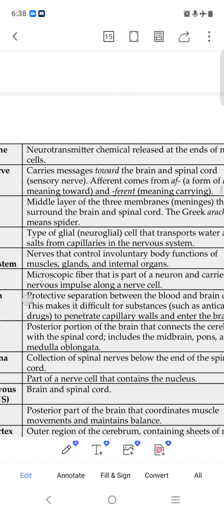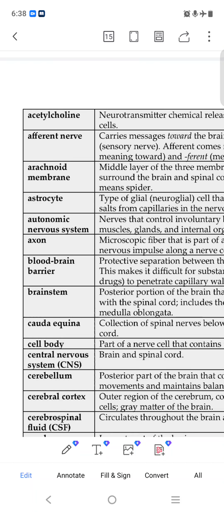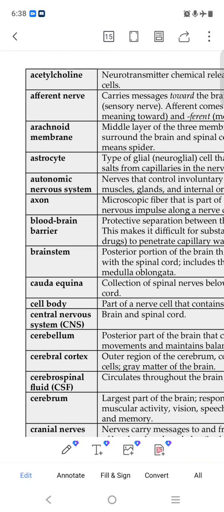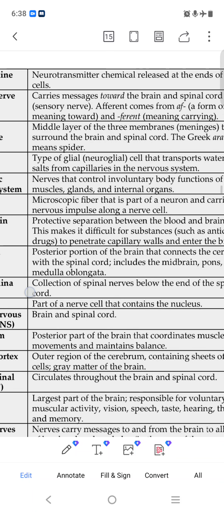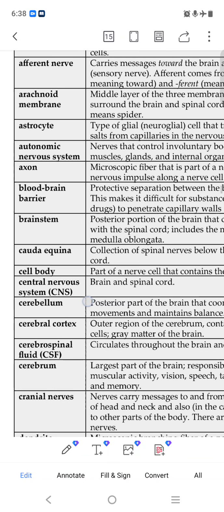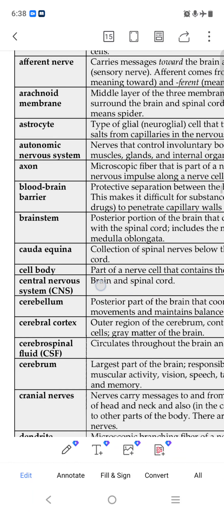Arachnoid membrane is the middle layer of the three membranes. Arachnoid is the layer. Astrocyte is the cell, a glial cell. Autonomic nervous system is the nervous system controlling involuntary body function, which we can't handle. It will act and behave automatically if anything happens. Axon is a microscopic fiber. Blood-brain barrier is a protective separation between the blood and the brain.